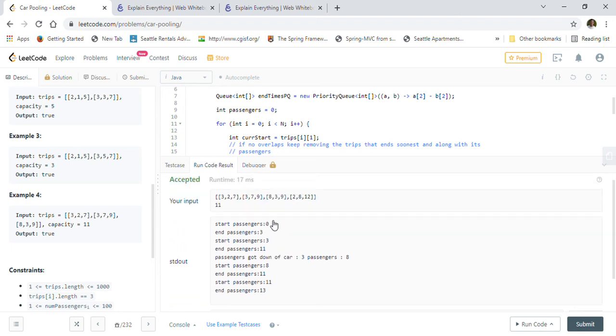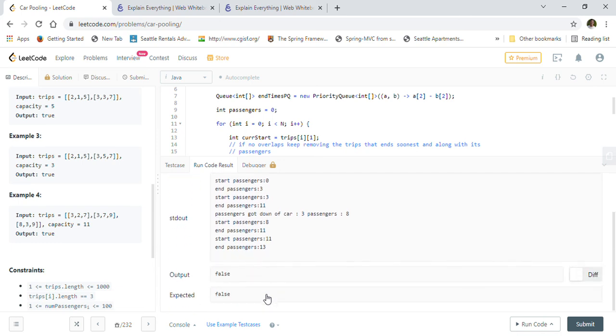As you can see, first it is 0, then it is 3. Again we boarded this one, 8, so 3 plus 8 became 11, and at this point 7 these 3 are getting out of the car. So it became 8 again, and the other people are coming into the car at this point. 3 people are coming, so again it became 11. So at this point, when we are trying to add 2 more people, the count becomes 13 here, so it exceeded 11. So we just return false.